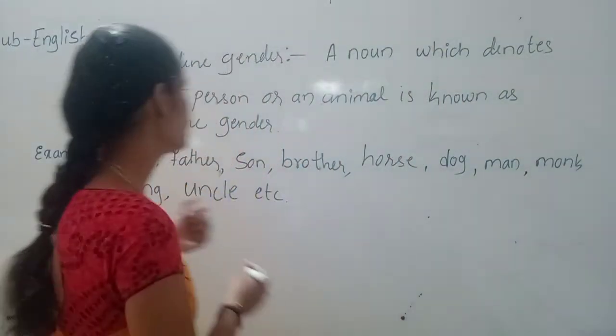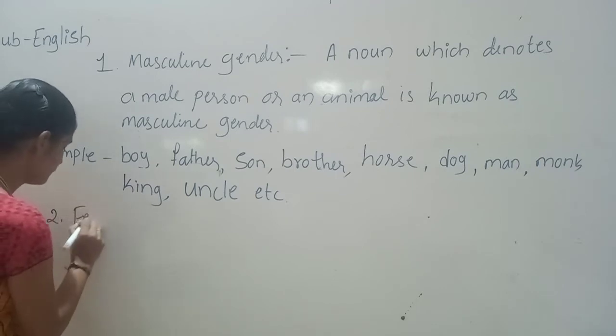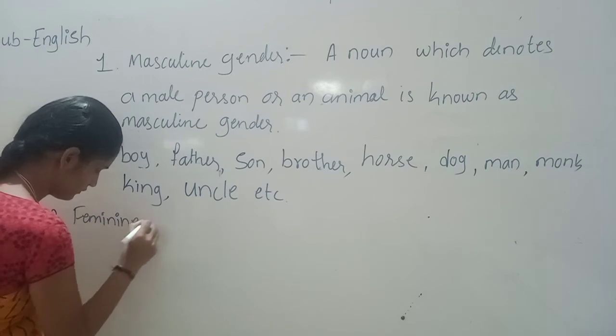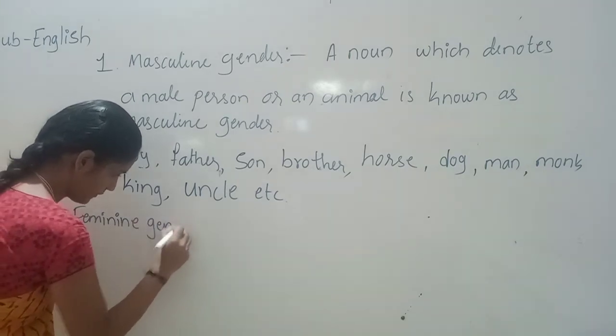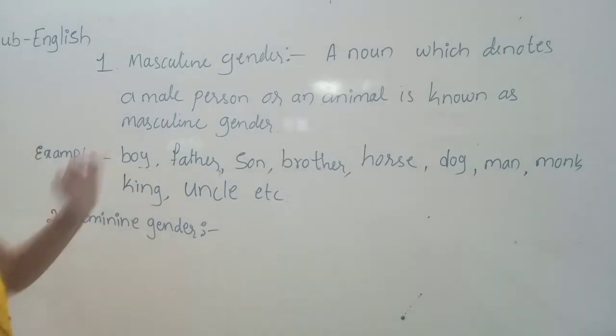So let us have the definition of feminine gender also. Feminine gender, like that only.